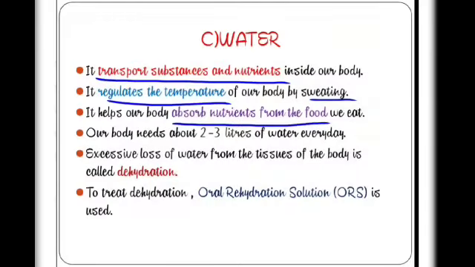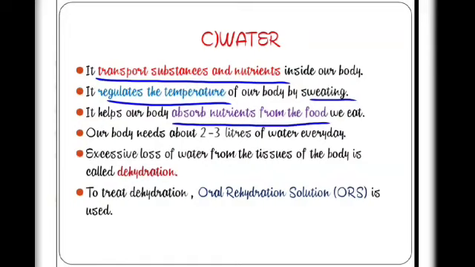Excessive loss of water from the tissues of the body is called dehydration. Diarrhea and vomiting cause dehydration. Dehydration causes loss of salts and leads to weakness in the body. To treat dehydration, oral rehydration solution is used. It is available free of cost at primary health centers.